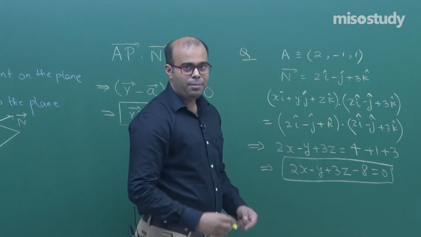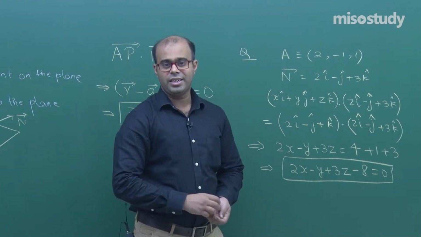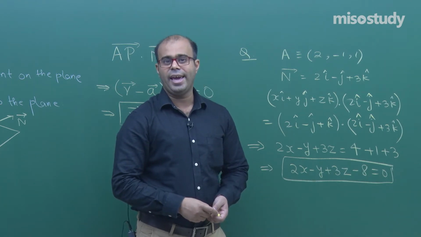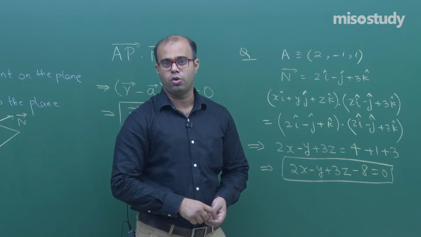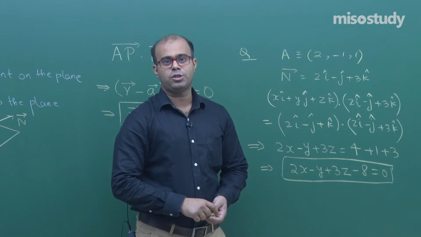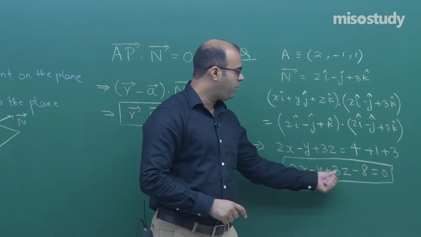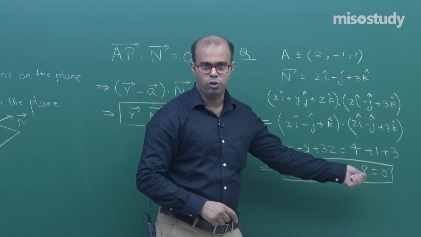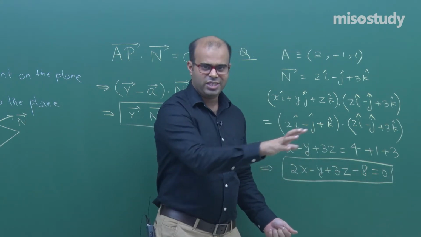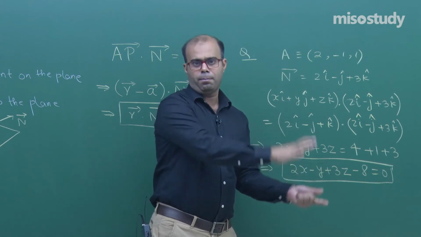As we remember in coordinate geometry, we studied that the equation of a line is of the form ax plus by plus c equal to 0. Here, if we talk about a plane in space, that means ax plus by plus cz plus d equal to 0. So there is an extra coordinate which has been added, and from a line it has become a plane.